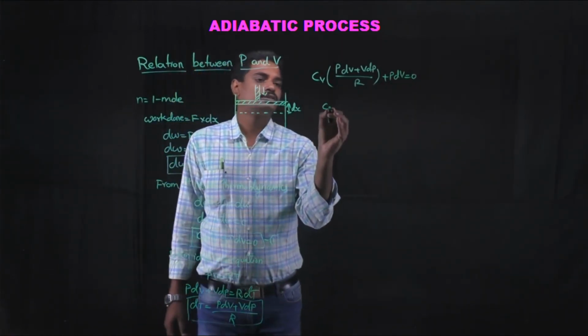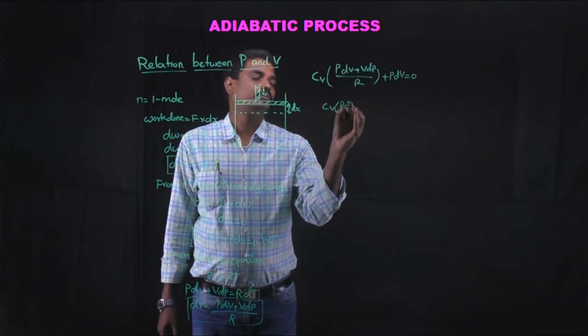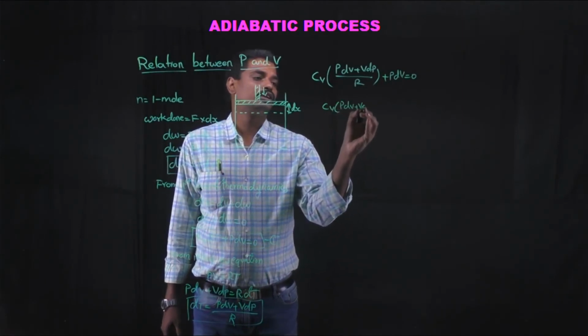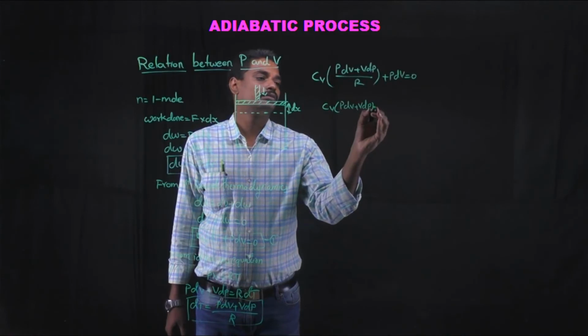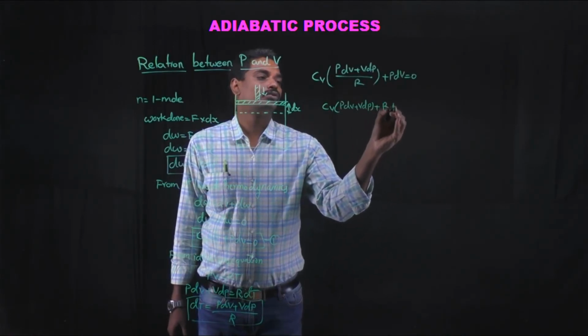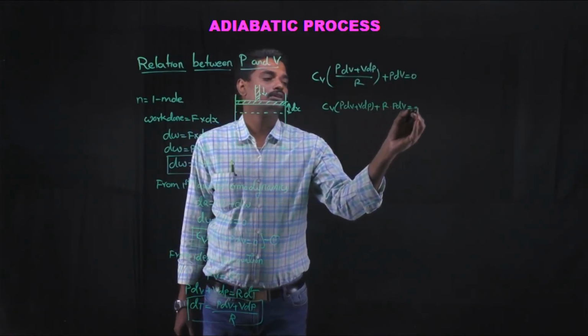From which Cv into (P dV plus V dP) plus R into P dV is equal to 0.